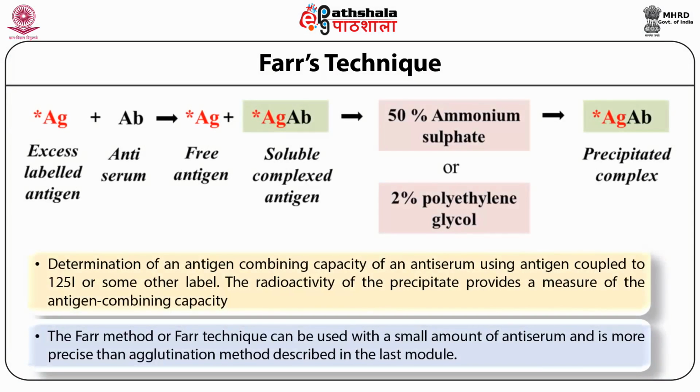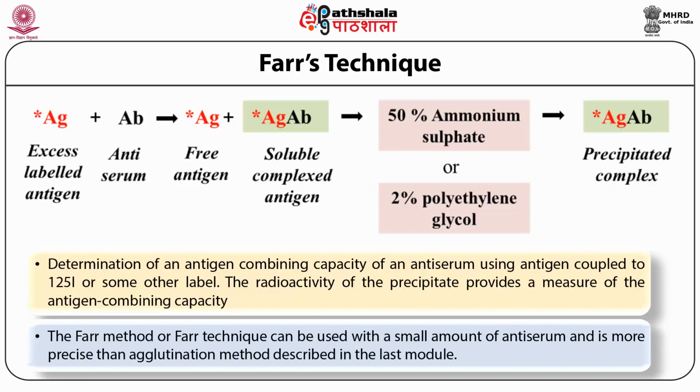The first example of this class of methods is the Farr technique or Farr method. This method is generally used for estimation of an antibody against an antigen in the given antisera. Hence, antigen is labeled and added in a reasonable excess to the antiserum. The amount of label ending in the antigen-antibody complex is proportional to the antibody present in the antiserum.